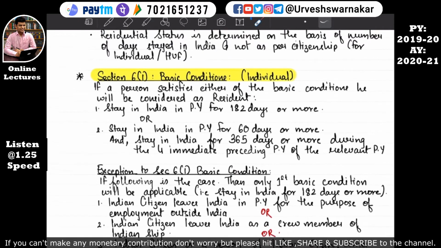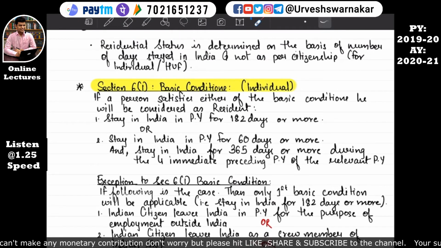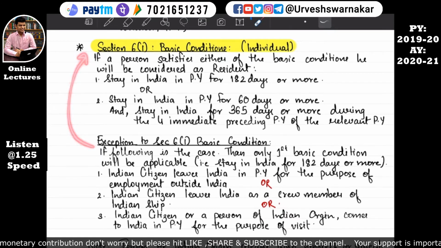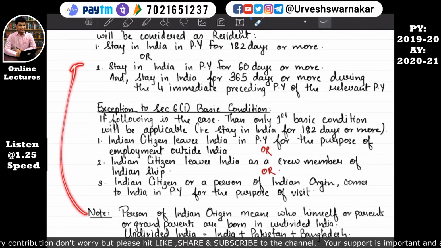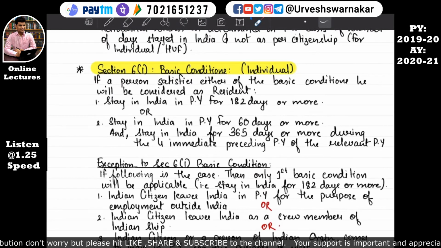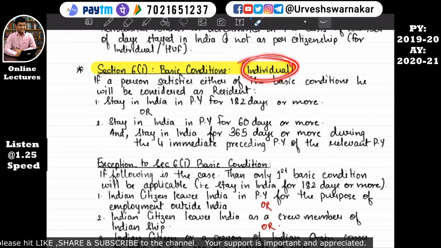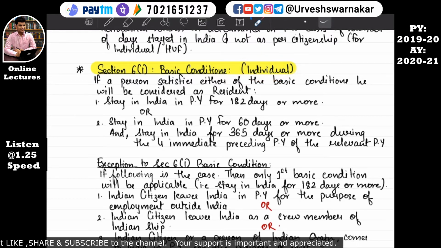Let's revise the entire section 6 subsection 1 basic condition. This is also a part of this section only, and the note is also part of this section only. I hope this is quite clear. Let's revise. Section 6 subsection 1 basic condition is for an individual, which we are talking about right now. If a person satisfies either basic condition, he will be considered as resident. First condition: stayed in India in the previous year for 182 days or more. Second condition: part A and part B are there.